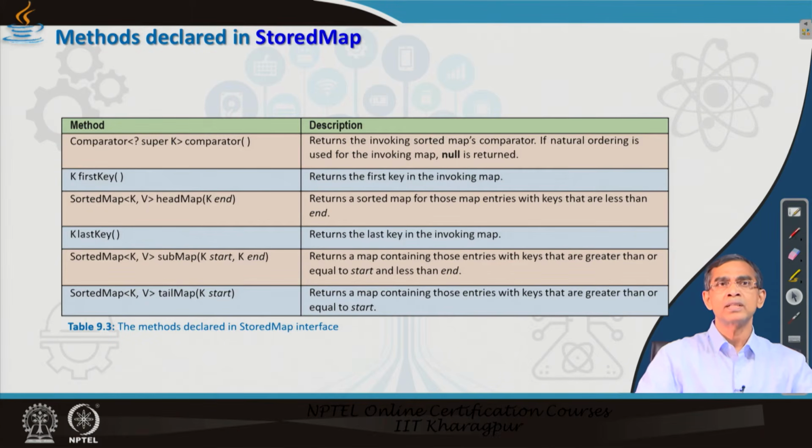Now, there are some new methods like comparator. If some objects need to be considered which are not of numeric type, but are custom-defined user types, then it is the programmer's responsibility to define how two objects can be compared. So, we will discuss how the compareTo method can be redefined for your own objects.